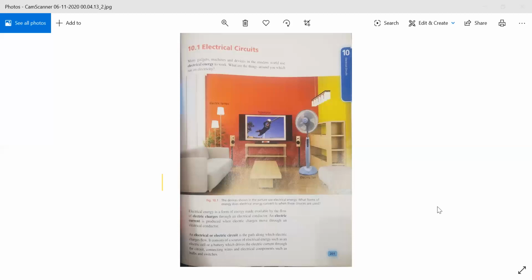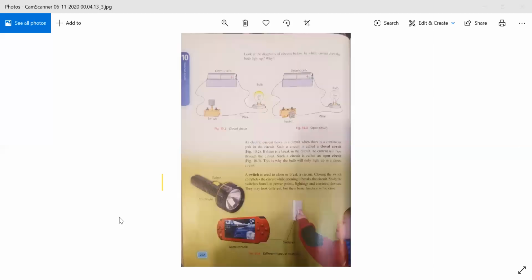So moving to page number 202. Look at the diagrams of circuits below. In which circuit does the bulb light up and why? Okay, you can see that there are two pictures given to you, figure 10.2 and figure 10.3. And you have to know what the difference is between these two circuits and what names they have given.